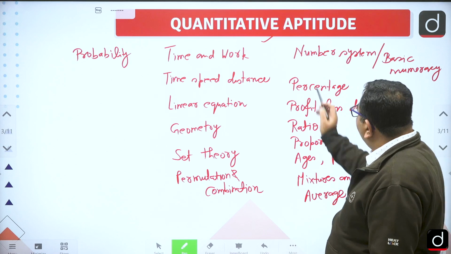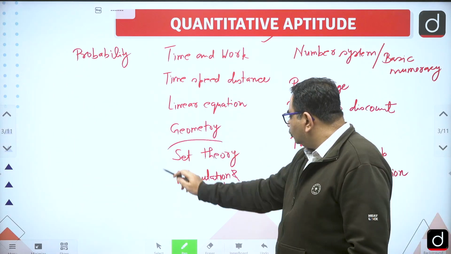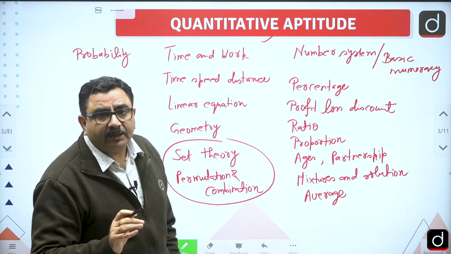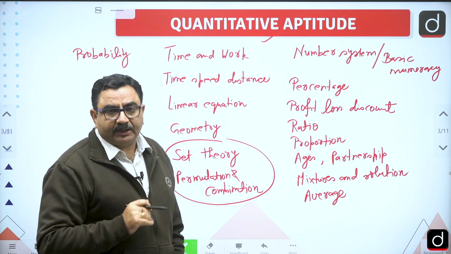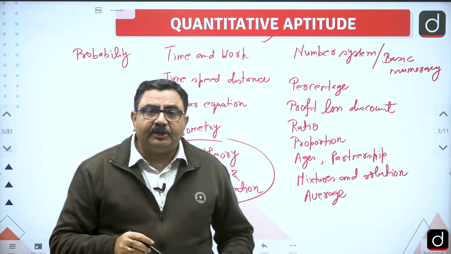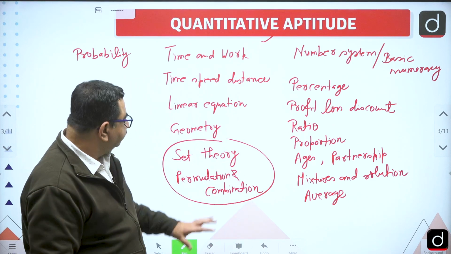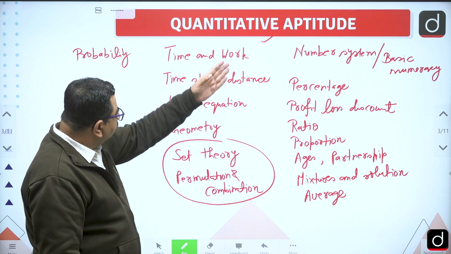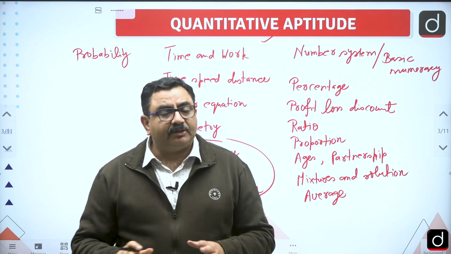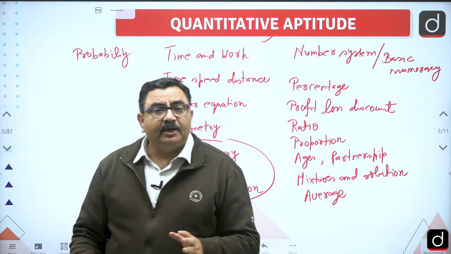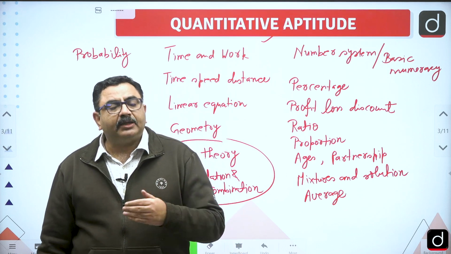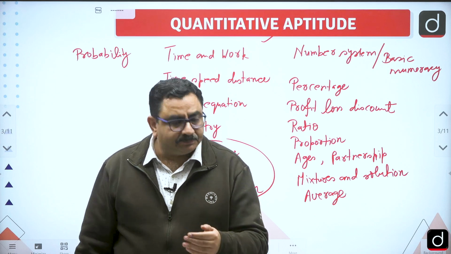So what we can say, all the topics except these two topics, if I leave these two topics, all the topics are from the syllabus till class 10th standard. These two things, set theory and permutation combination, were introduced in class 11th. But definitely we'll be discussing those topics from the very basic. So we will start from the scratch so that you can understand each and every concept properly, and then the application of those concepts also in the question.